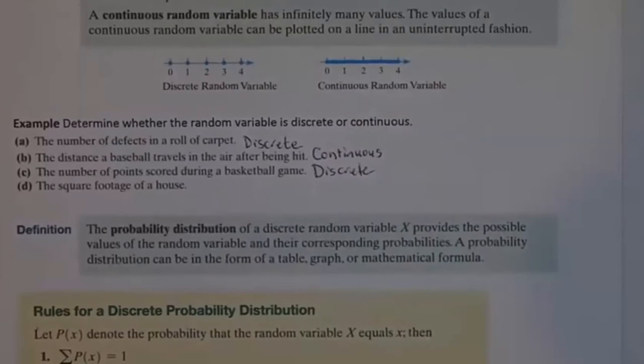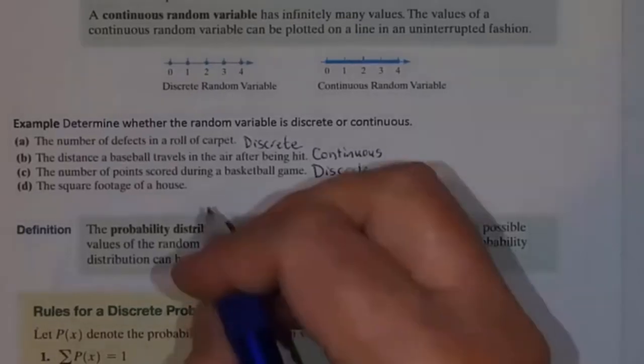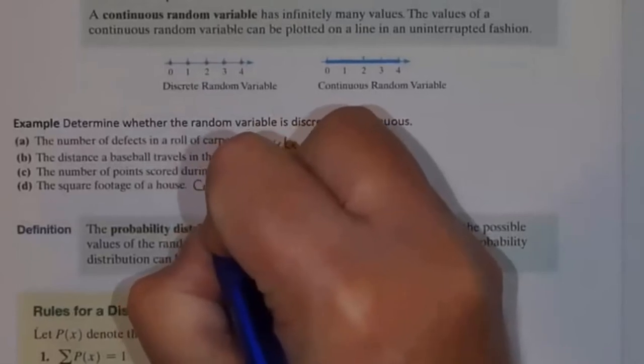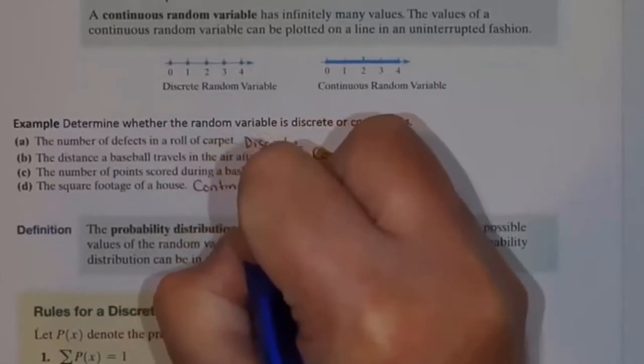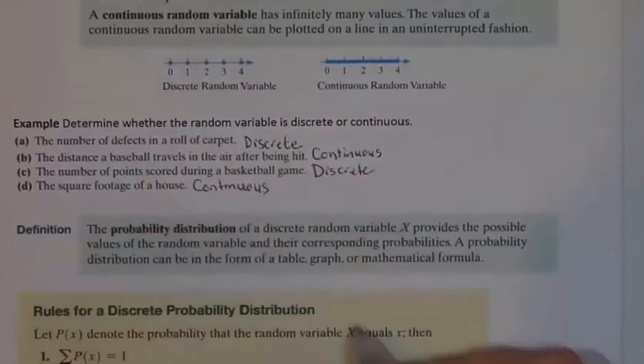The square footage of a house. If I randomly select a house and determine the square footage, that is a random variable because I'm randomly selecting the house. How do you determine the square footage? Do you count it? You do not count it. You have to measure the square footage in some other way. So that makes this continuous. Most likely you would figure that square footage by measuring the length and the width and calculating it.